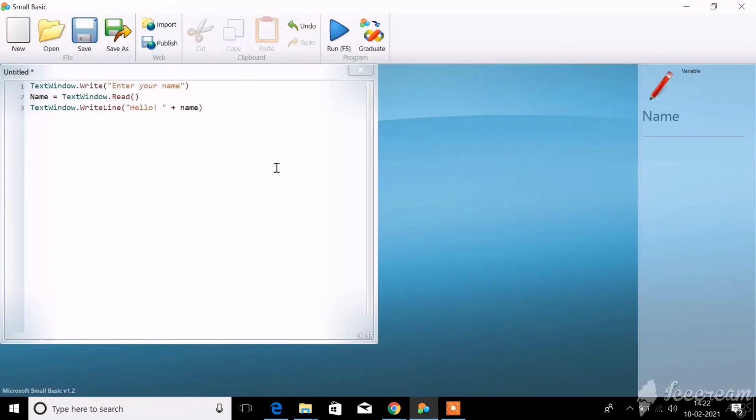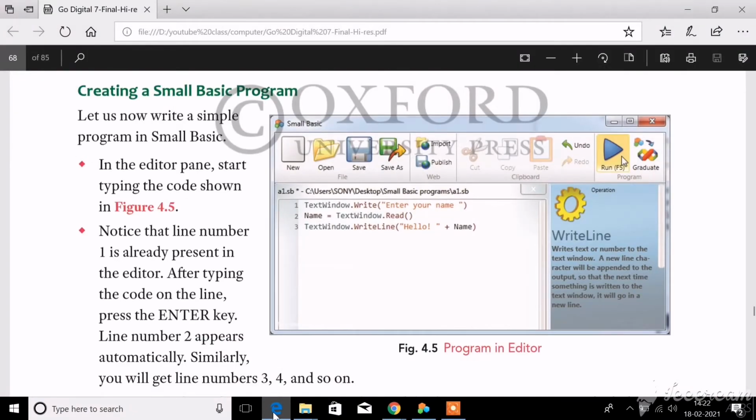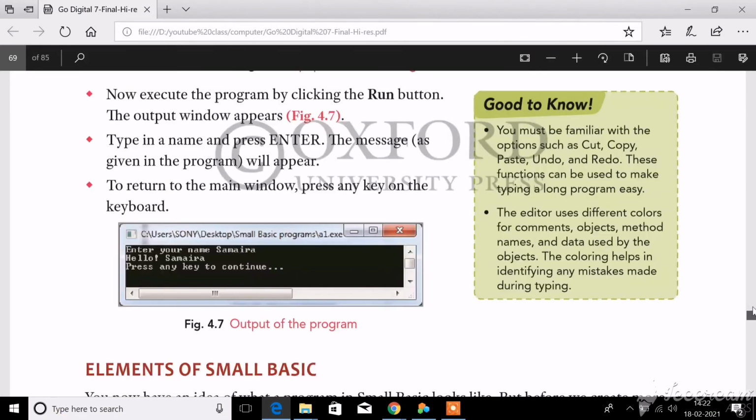Now listen, dear children. This is how you should create your basic program. Next let's learn what the elements of Small Basic are. For that, take your textbook and turn to page number 69. Turn to page number 69.